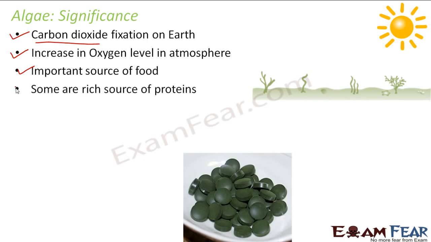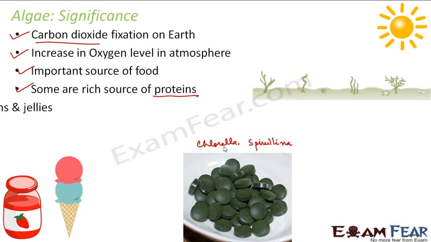Some of them are a very rich source of proteins. Sometimes when people fall sick or become weak, there is a lack of nutrition in their body. They are often advised to take more food, having more of the nutritious things, for example, protein. Some of the algae like chlorella and spirulina are a rich source of proteins. Which are they? They are chlorella and spirulina. Here you can see them in the form of tablets, so that people can have them to increase the protein content in their body.